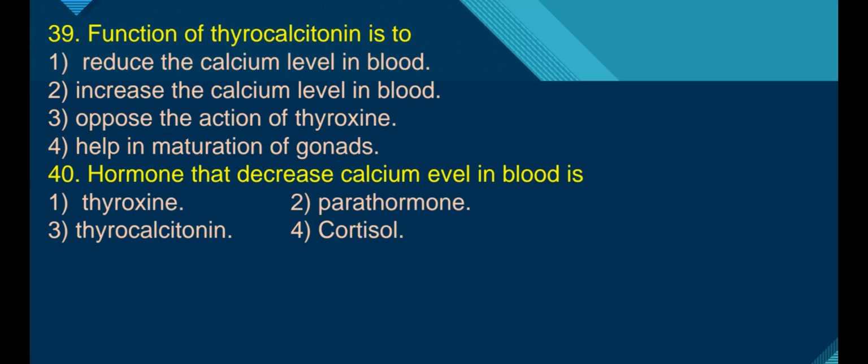Together they regulate the calcium levels in the blood. Thyrocalcitonin decreases calcium levels whereas parathormone increases them.